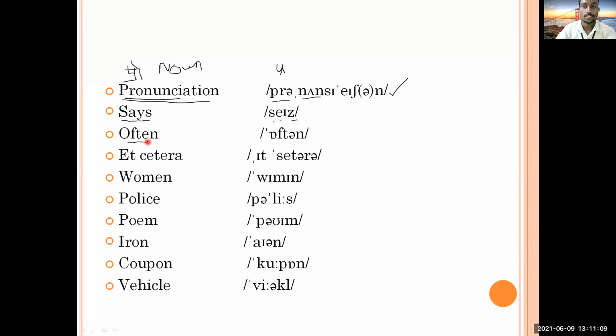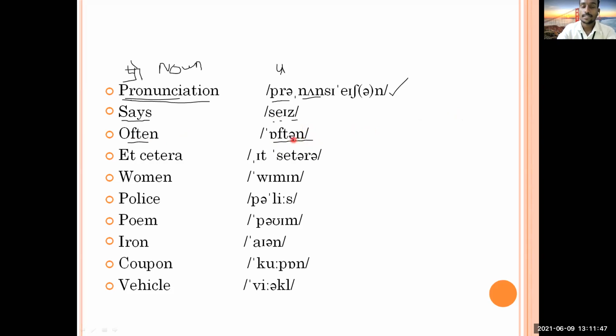Then next, you tell me what is this? How you are going to pronounce it? Often, or often? I'm getting two different words, one with the T pronounced and one with the T silent. So which one will be right to call? Because whatever we have listened so far, it is one way. But if you are going to call it the other way, this is also right.